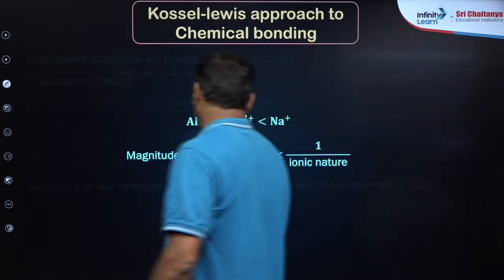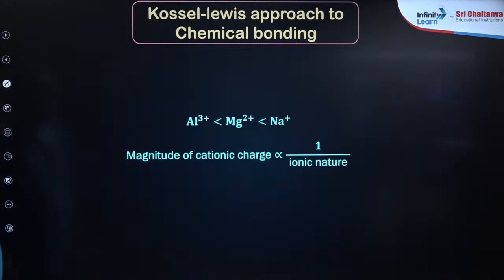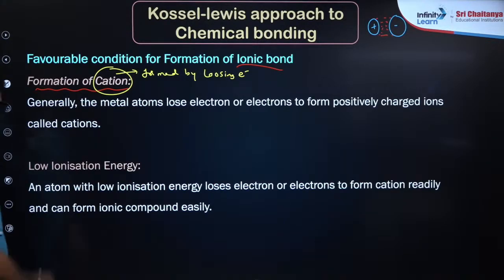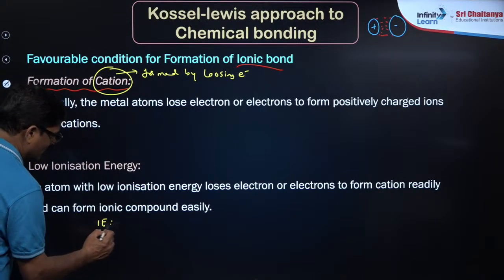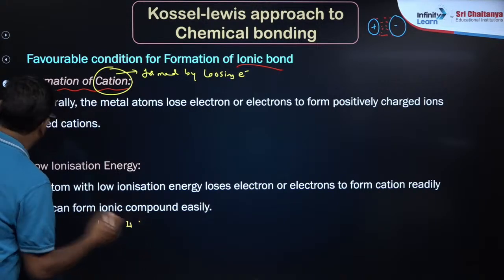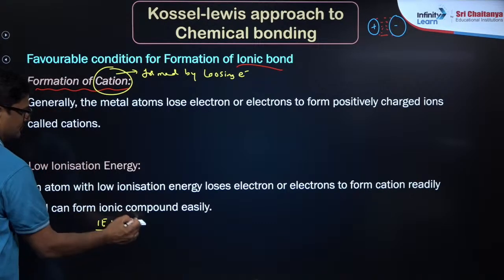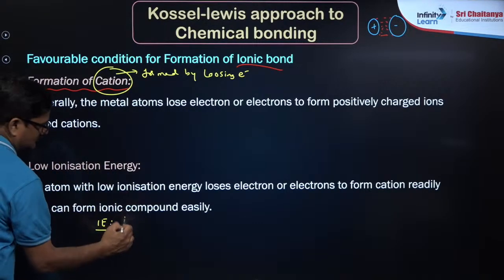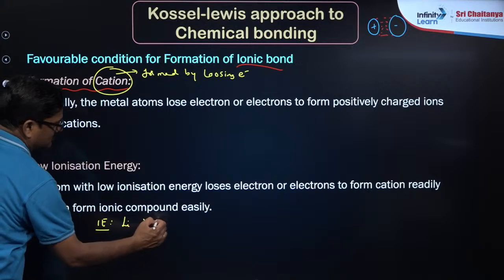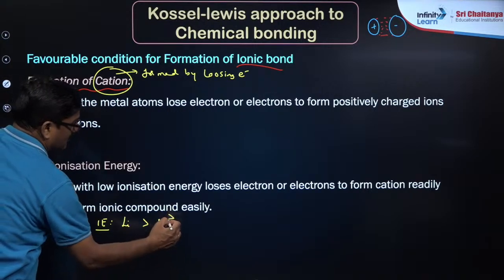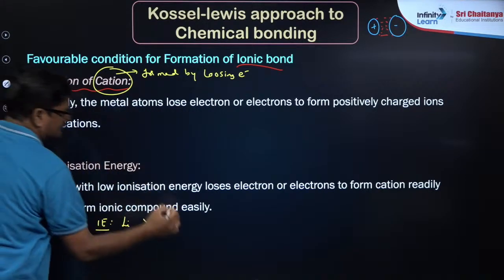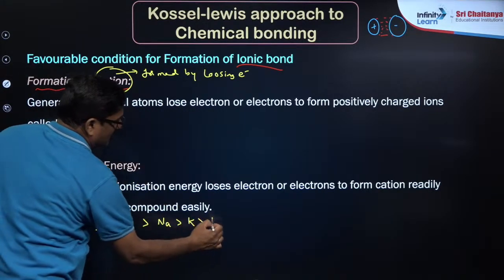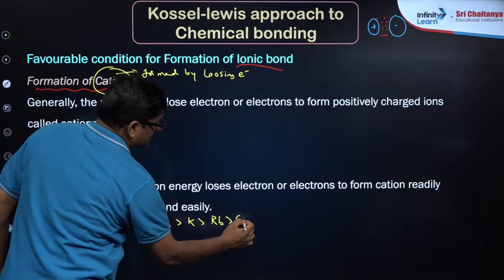Ionization energy order is lithium greater than sodium greater than potassium greater than rubidium and cesium.